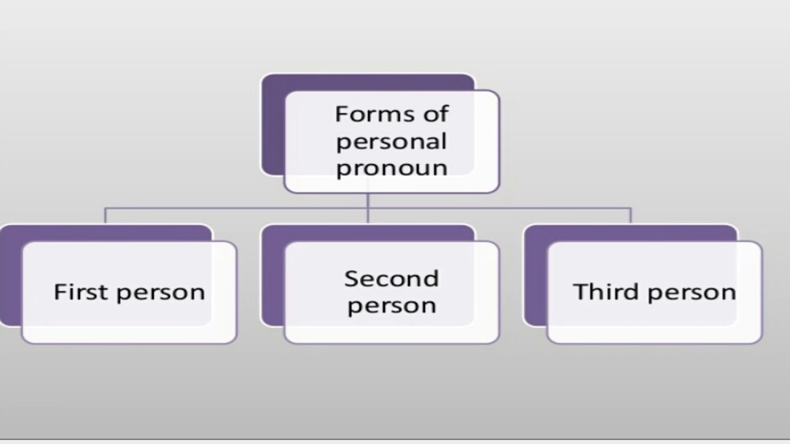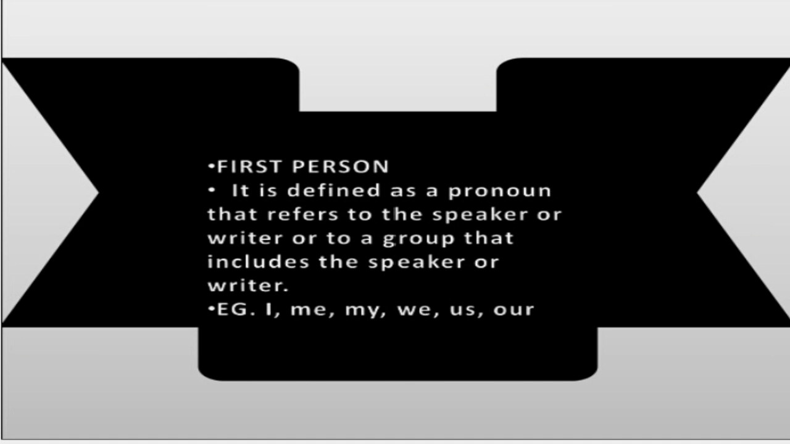Now we have three different forms of personal pronoun. It can be the first person, it can be the second person, or the third person. Let us now see what is first person. It is defined as a pronoun that refers to the speaker or writer, or to a group that includes the speaker or the writer. Now, when the person who is speaking is referred to, that makes it the first person, and the pronoun used in that place is the first person pronoun. Example: I, me, my, we, us, our. It is the speaker who speaks about himself.